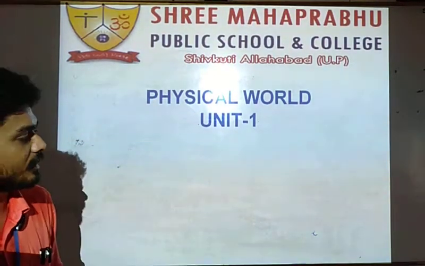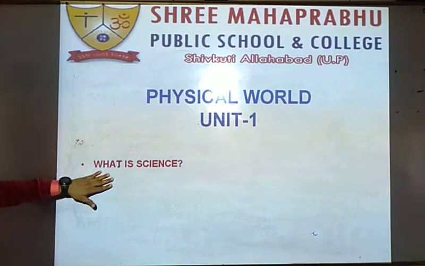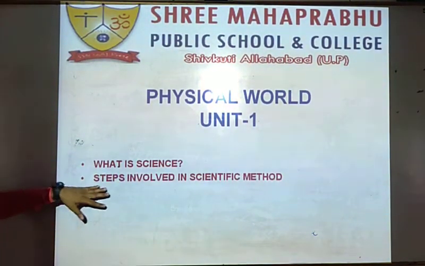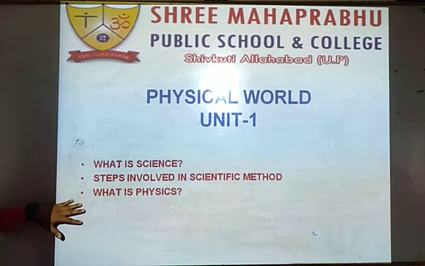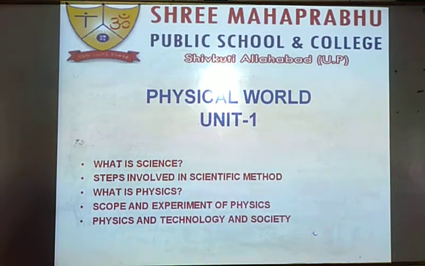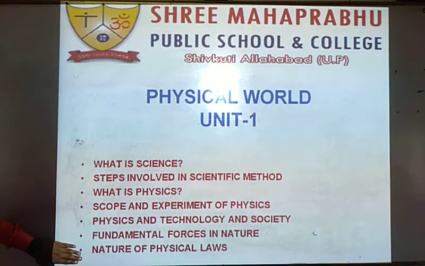In this chapter, the topics which we are going to discuss are: number one, what is science. Number two, steps involved in the scientific method. Number three, what is physics? After that, scope and excitement of physics. Next, physics and technology and society. Fundamental processes in nature. And the last one is the nature of physical laws.